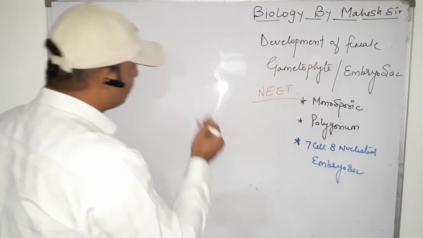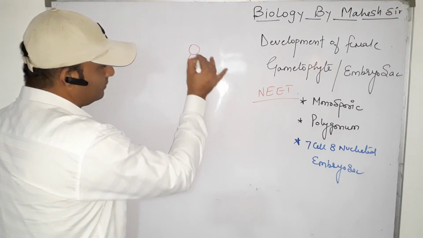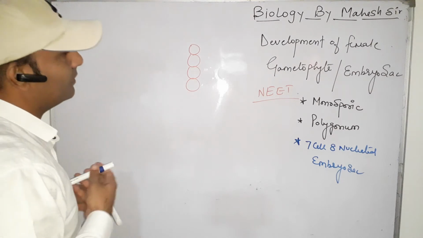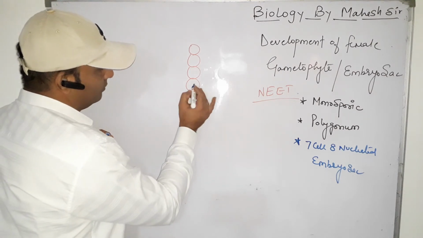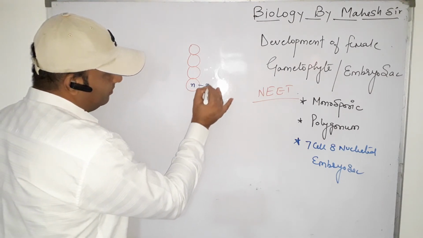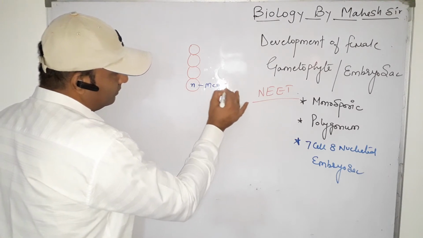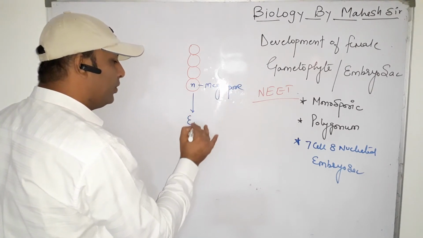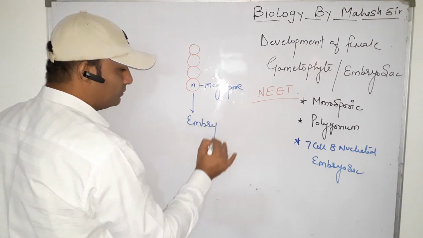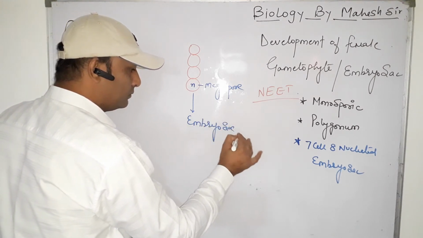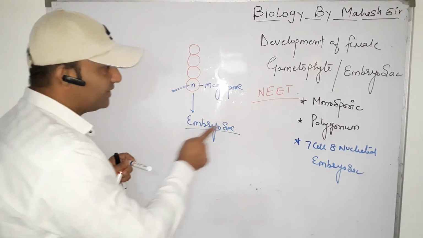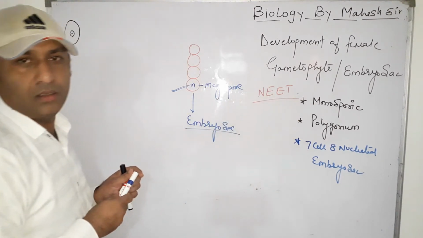It is monosporic because only one functional megaspore develops the embryo sac. Only one functional megaspore develops the embryo sac; that condition is called monosporic.